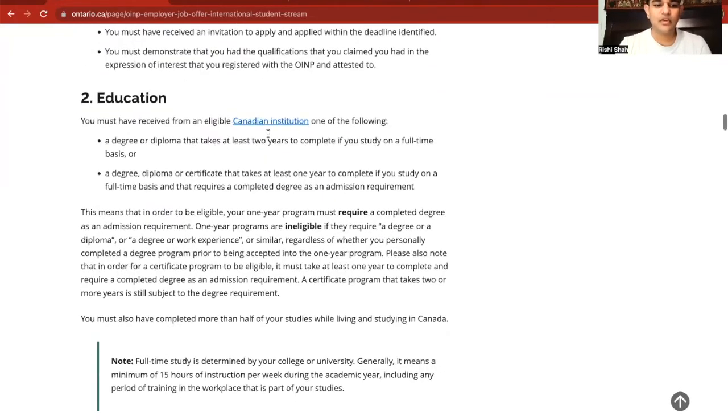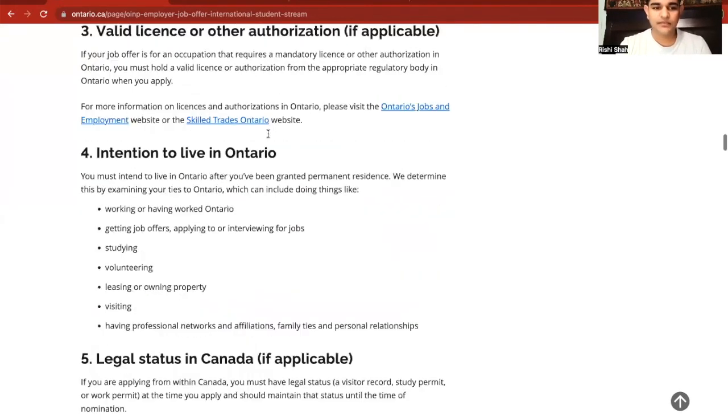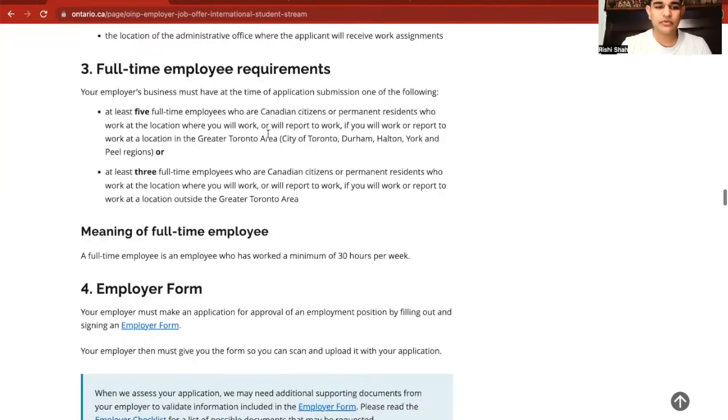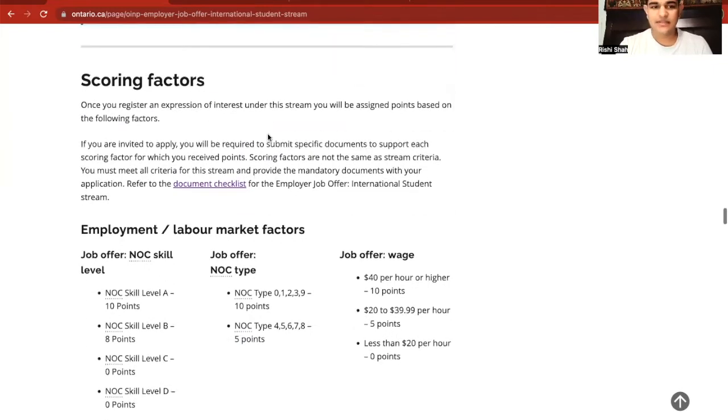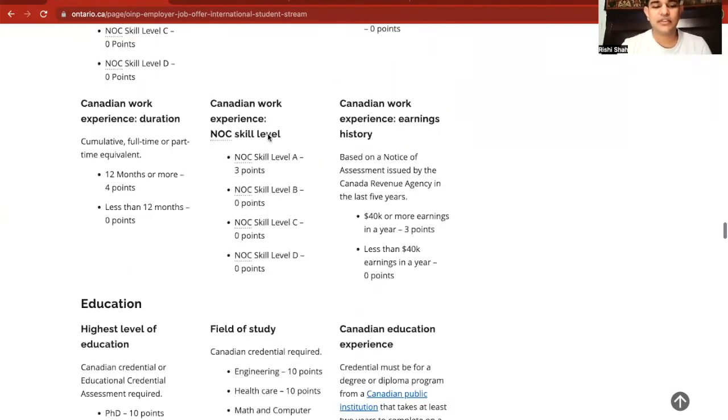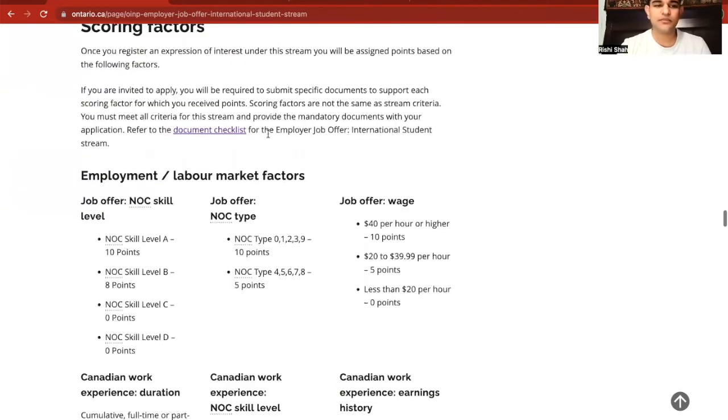Now, for the applicants, if we go down onto the website, we want to find out two specific things: the scoring factor, and its employment, later its education purposes. So let's review that.